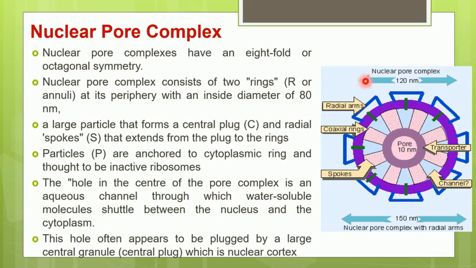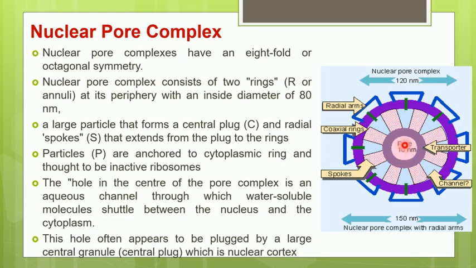These two round rings are called R rings, or they are also called annuli. The inner diameter of these rings is 80 nanometer. The entire diameter of this nuclear pore complex is 120 nanometer.